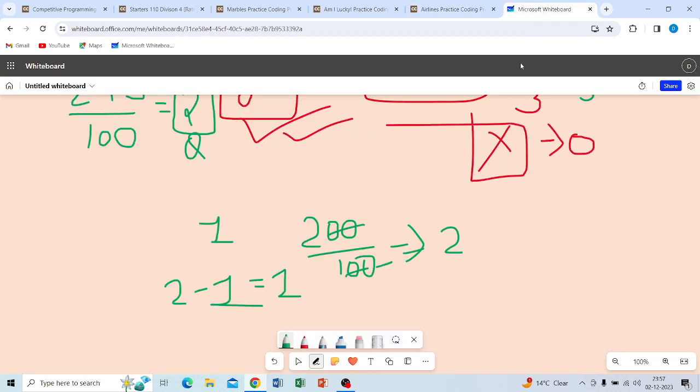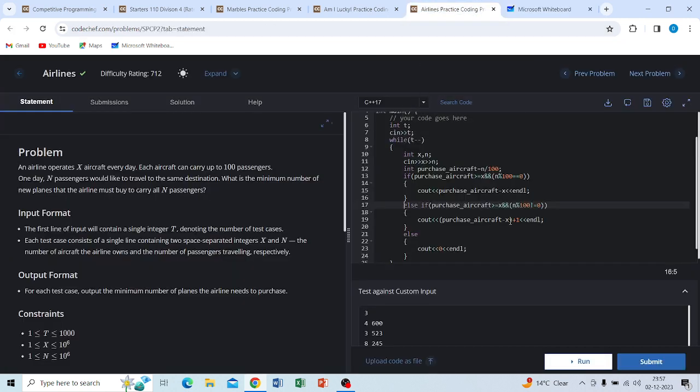If it is not divisible, suppose 245 or 276, a random number, when we divide by 100, you get the quotient 2, but at that time there are more passengers than that, so some remaining passengers are left, so that's why we add 1.